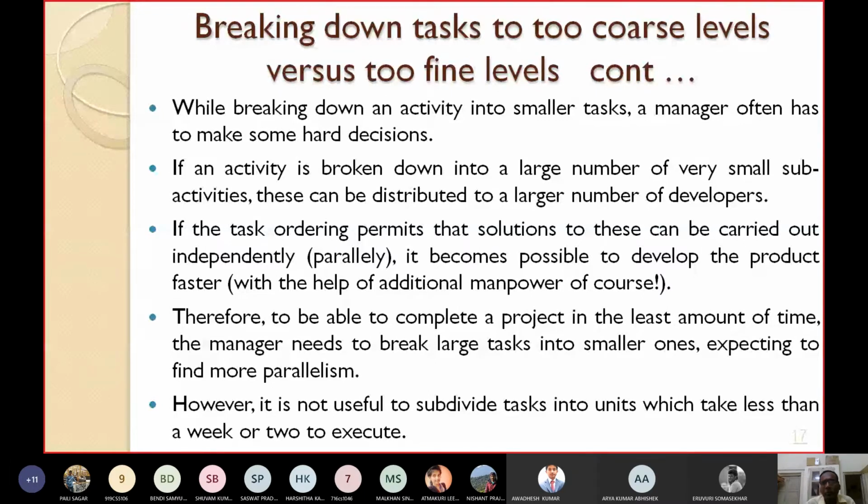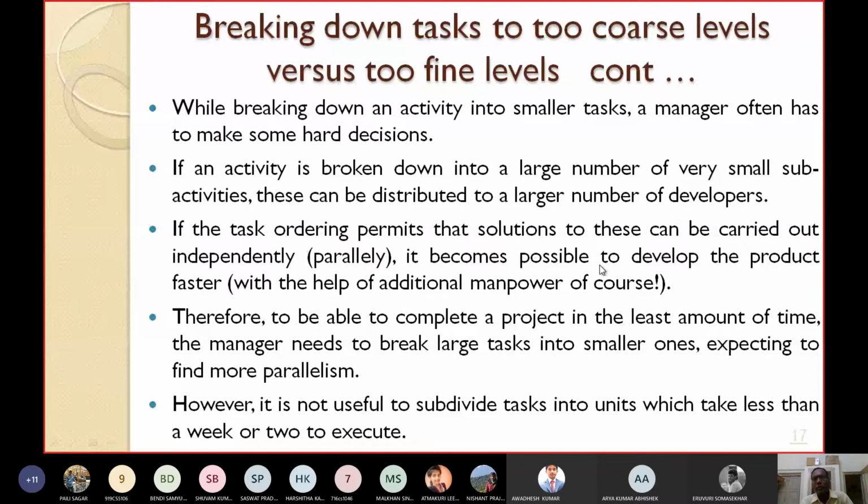If the task ordering permits that solutions to these can be carried out independently or in parallel, it becomes possible to develop the product faster with the help of additional manpower, of course. So if the task ordering permits that the solutions to these can be carried out independently, parallelly, simultaneously, concurrently, then it becomes possible to develop the product faster. How? By hiring more manpower.